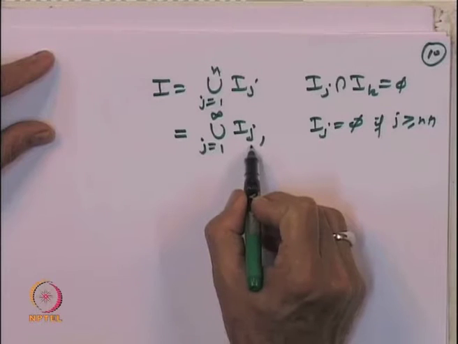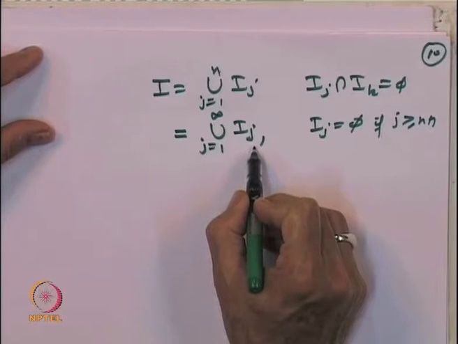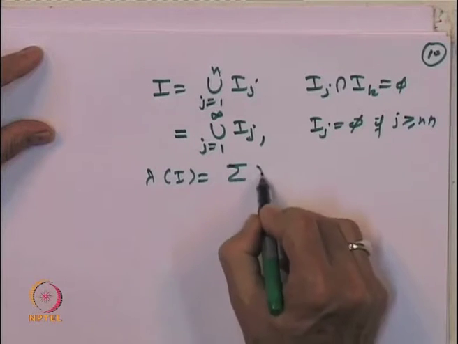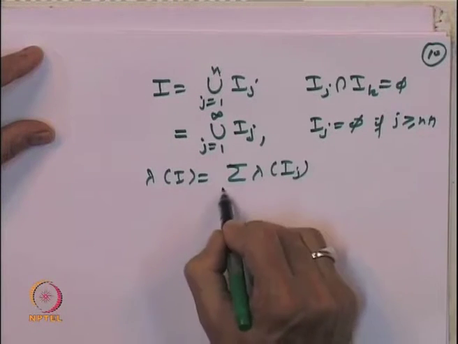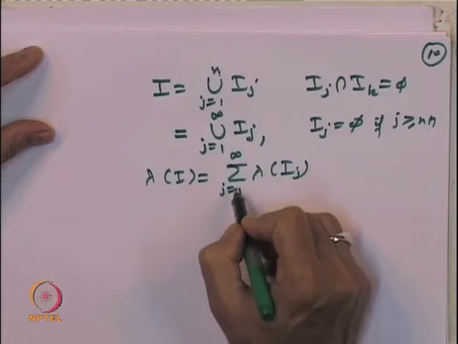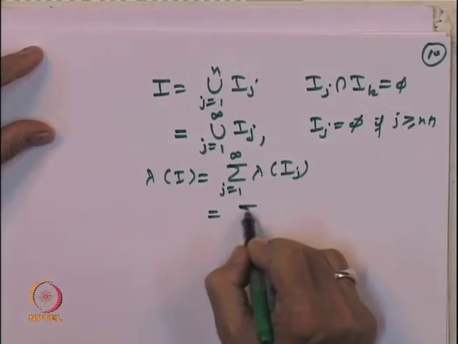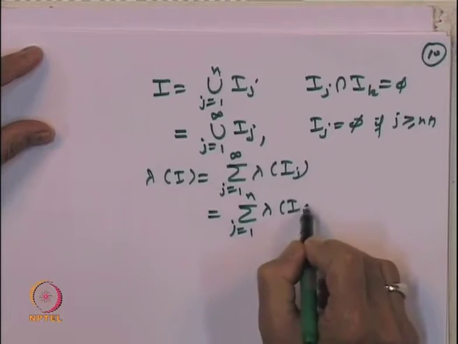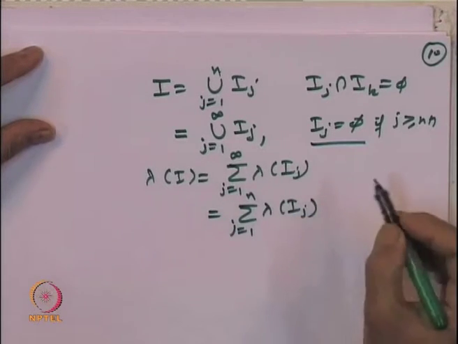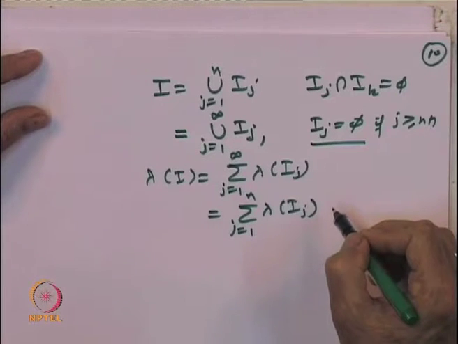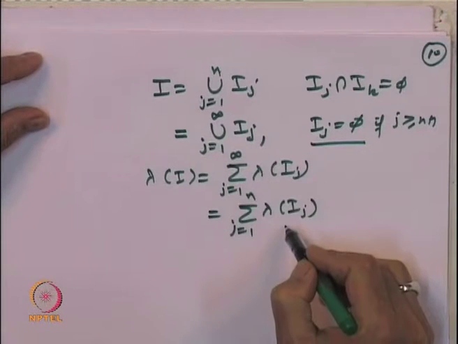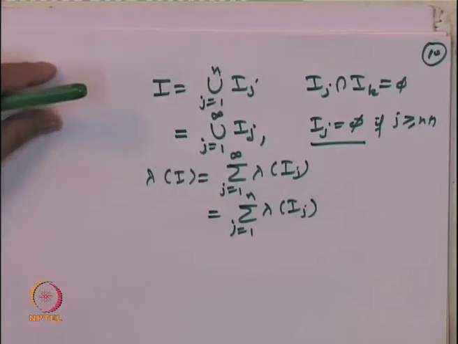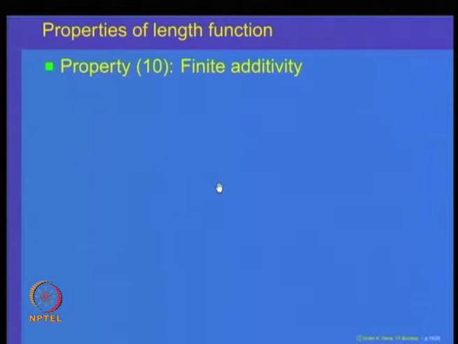So, then I is a countable disjoint union of intervals. So, length of I must be equal to the summation of length of I j by the countable additivity property, and that is the same as summation j equal to 1 to n length of I j, because from n plus 1 onwards they are empty, and so the length is equal to 0. So, countable additivity implies finite additivity whenever the length of the empty set is put equal to 0.